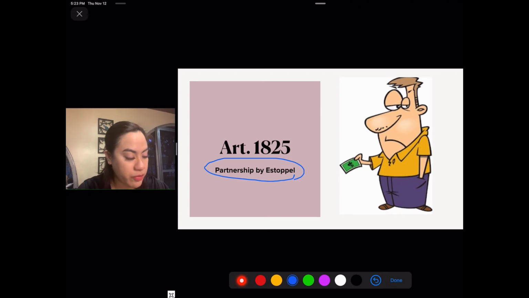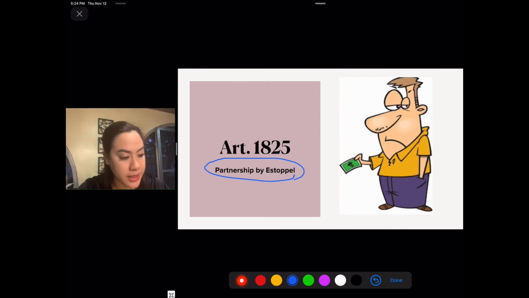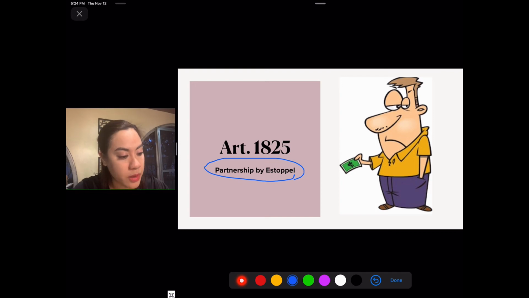But right before I end this part of partnership liabilities, do know that, of course, partnership is liable for its own contractual obligations. That's why we have Article 1816, which discusses the liabilities of partners separately in case that the partnership's assets are not enough to answer for the partnership's contractual obligations.